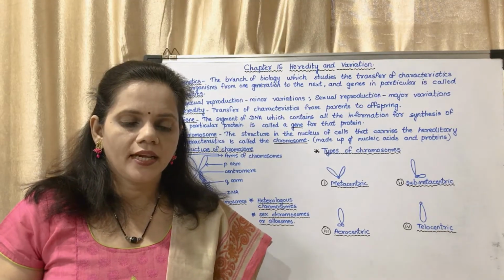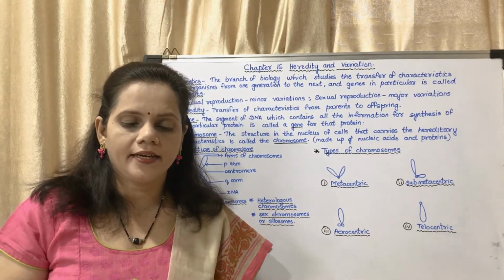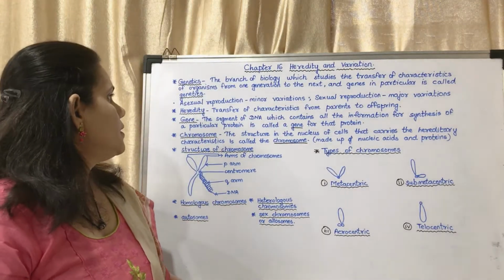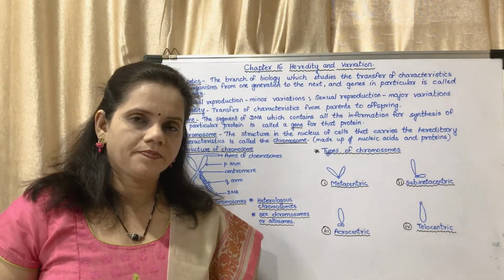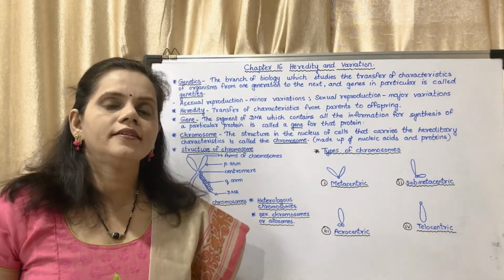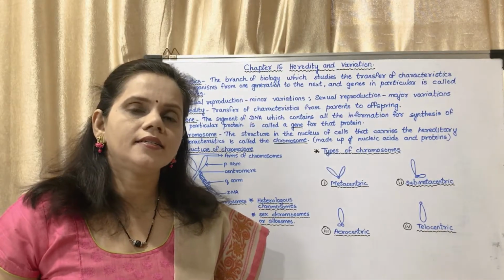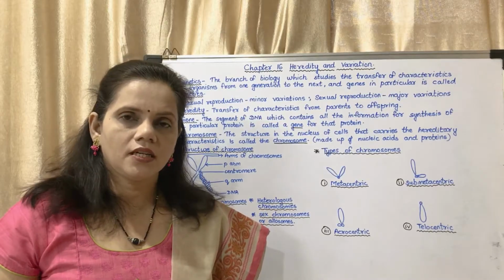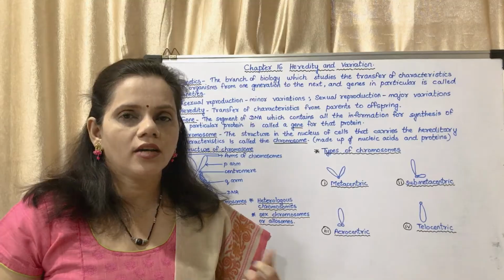Now we may move on to the next page, that is page number 180, that is heredity. Now what is heredity? Heredity is the transfer of characteristics from parents to offspring. Now, what is the difference between heredity and inheritance? Inheritance is the transfer of acquired characteristics from one generation to the next. Acquired means which we get in our lifetime.